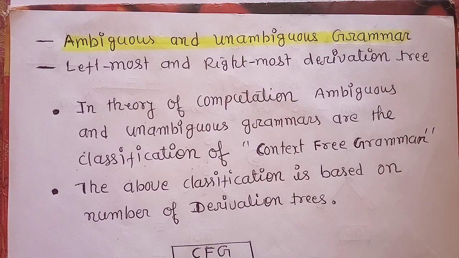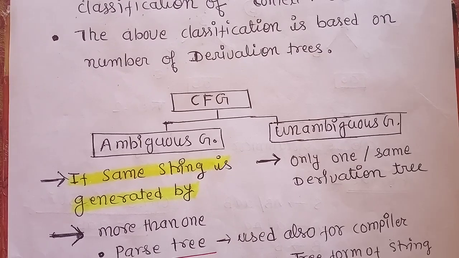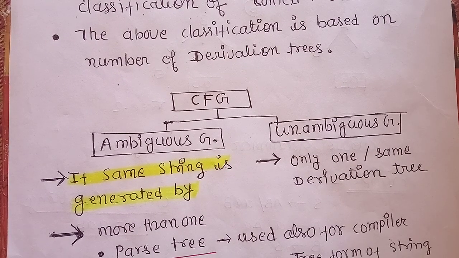Based on production rules and the available non-terminals and terminals, we can generate a specific tree structure known as a derivation tree. So in context-free grammar, there are two types of grammar: ambiguous grammar and unambiguous grammar.